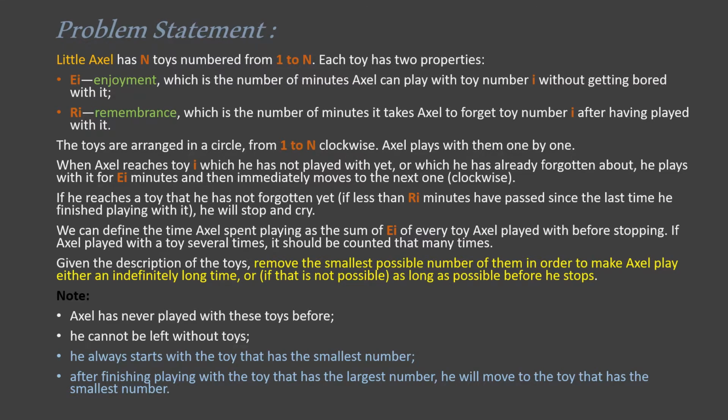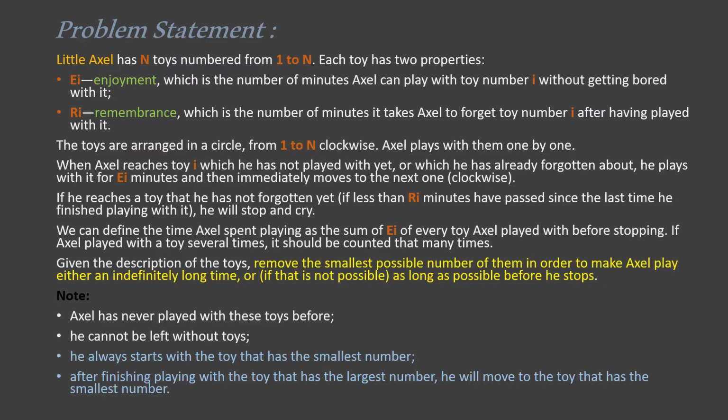There is a small child named Axel. He has n number of toys numbered from 1 to n. Each toy has two properties, namely enjoyment E and remembrance I. Enjoyment is the time Axel can play with a toy before getting bored with it. Remembrance is the time Axel takes to forget a toy. The toys are arranged in a circle.